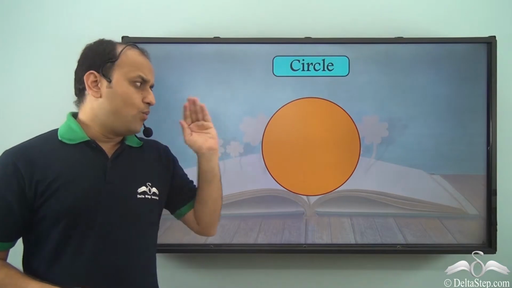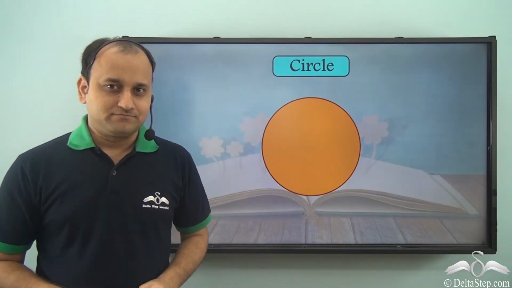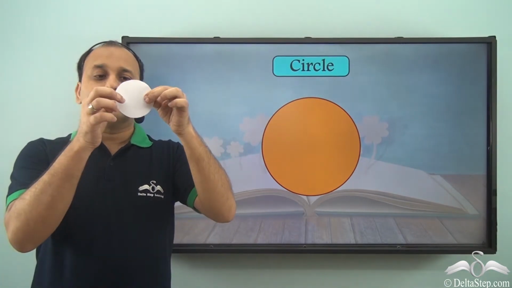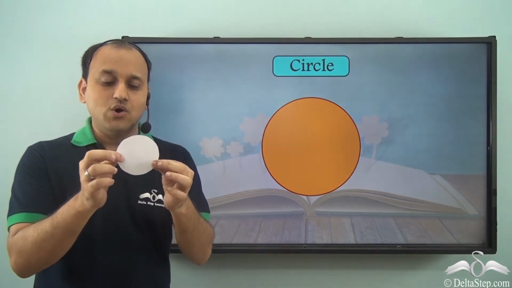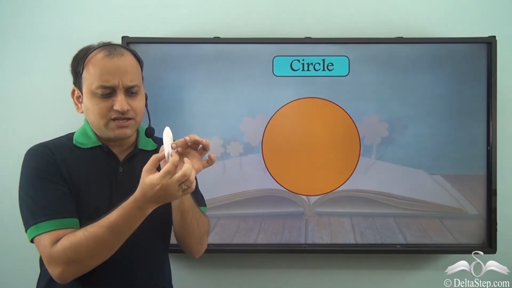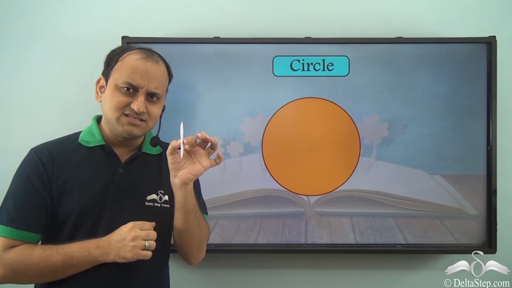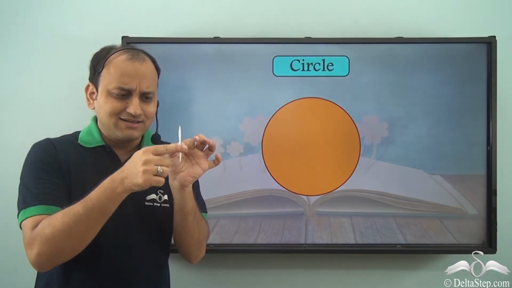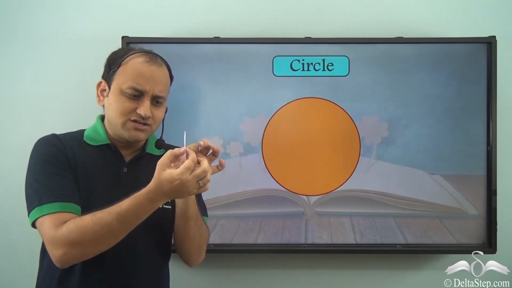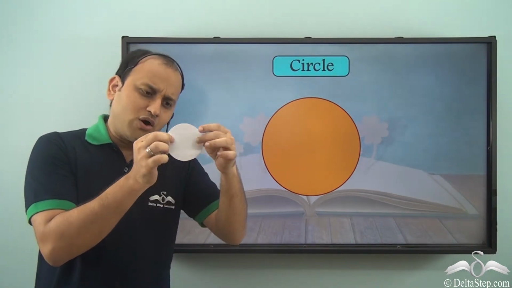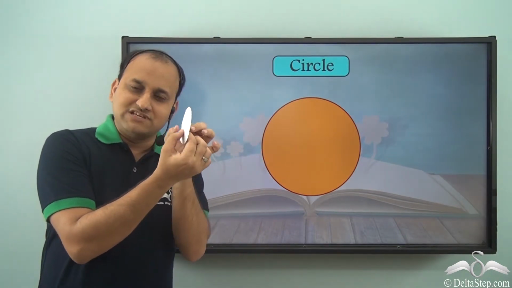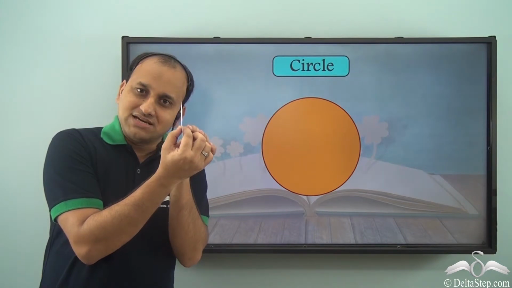So what is this shape? Well, it's a circle, isn't it? So what I am holding in front of me right now is a circle. Now if I rotate it a bit, do you still see a circle? Well, this side has almost no thickness at all. So it's not circular all along. Only when you hold it like this, it's a circle. If you see like this, you won't be able to see a circle.